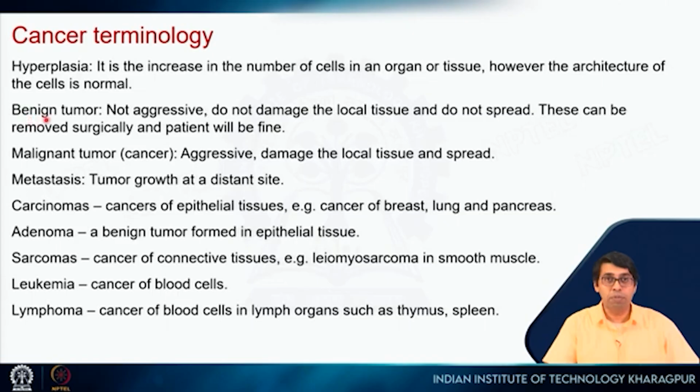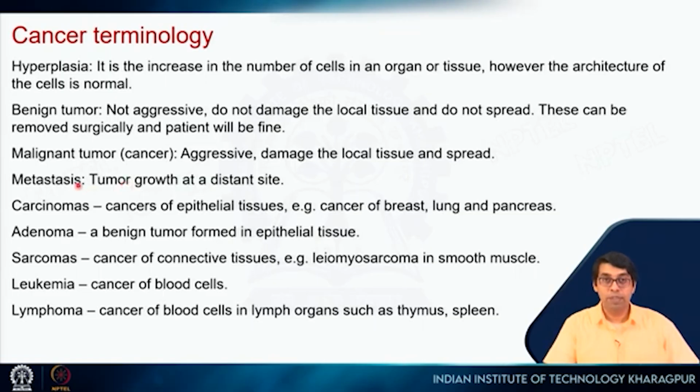Then we saw benign tumor. So it's not aggressive, it does not damage the local tissue, and it does not spread. So it remains localized in a particular place, and this can be removed surgically and the patient will be fine, right? Malignant tumor, which is now cancer, it is aggressive, it can damage the local tissue and it can spread. So we already saw that in the last slide. And metastasis is when these cells get into the bloodstream, get transported to different parts of the person and start growing as tumor at a distant site, right?